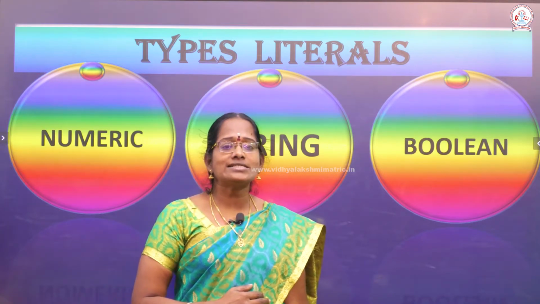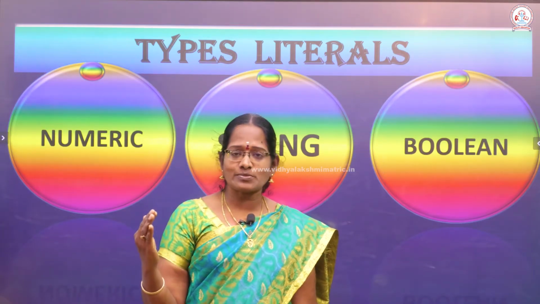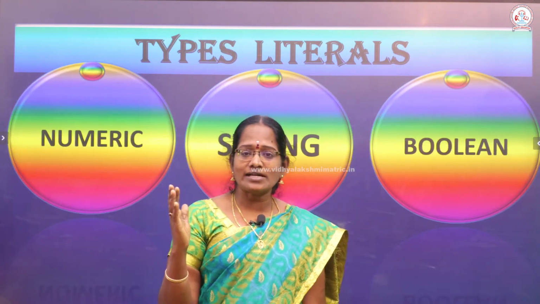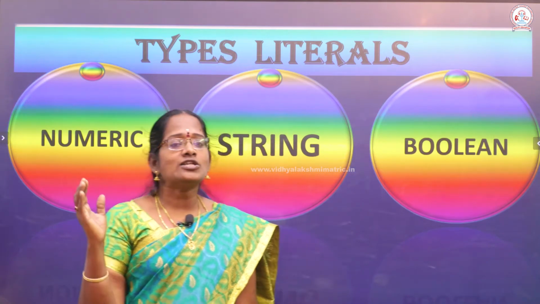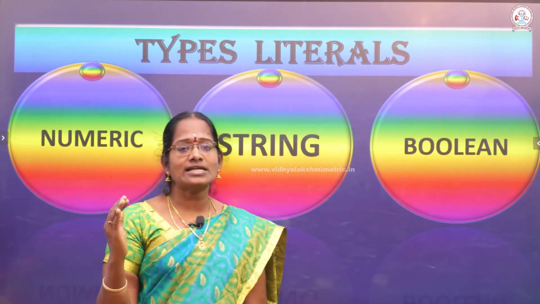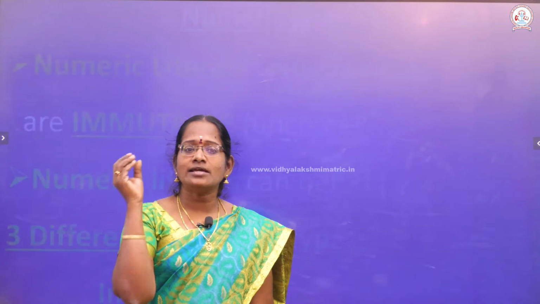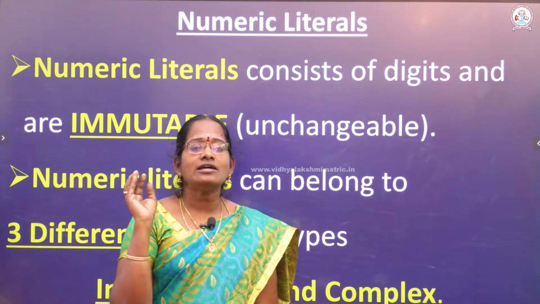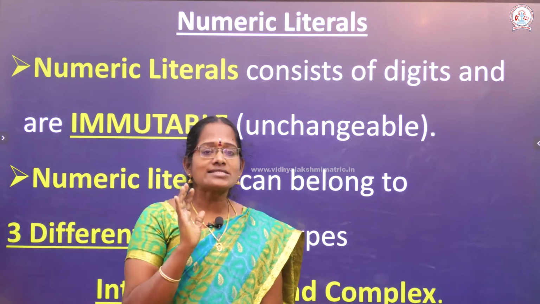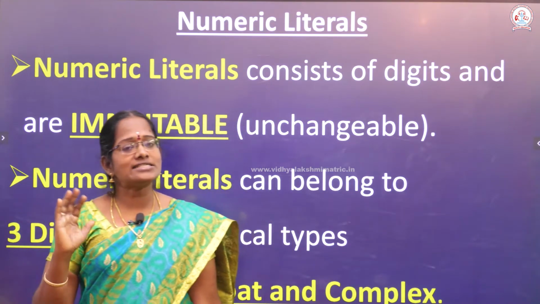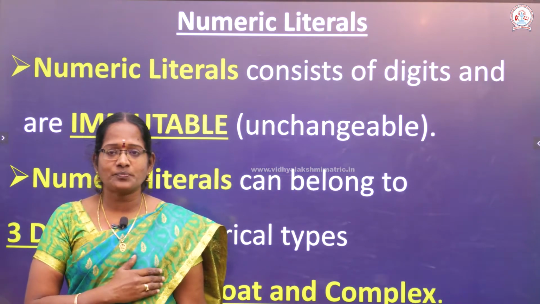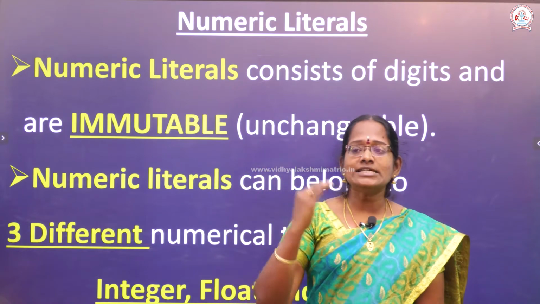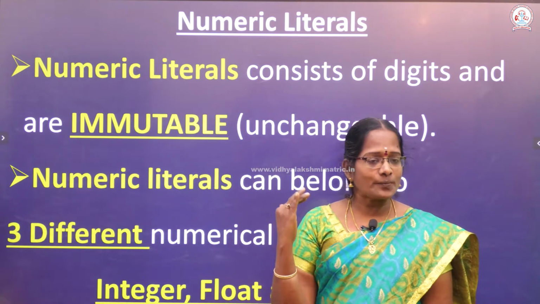Okay. So these literals act as different types of values. Literal means constant. So, numeric constant, string constant and boolean constant. A constant means not changeable, unchangeable. Numeric literal consists of digits. These digits cannot be changed.